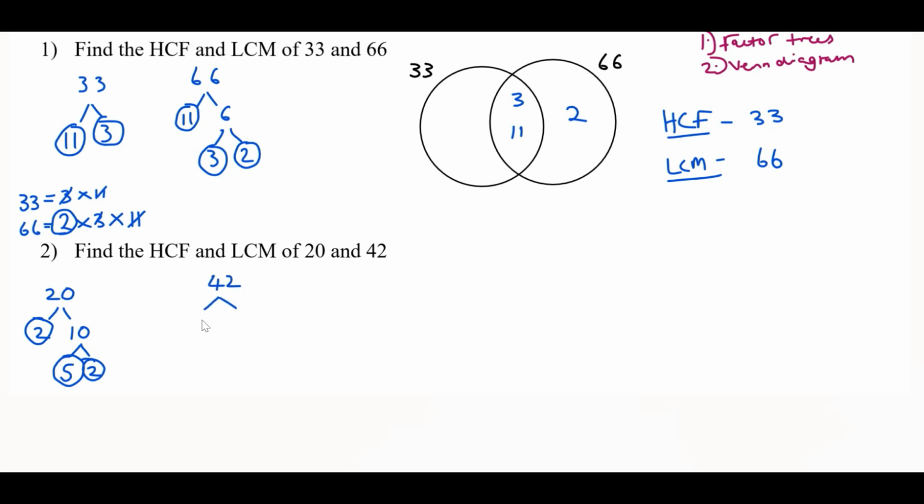For 42, we could do 2 and 21. For 21, we can do 7 and 3. Again, both of which are prime numbers, and we are at the end of our factor tree. Next step, write down these prime factors in ascending order. Now we need to draw our Venn diagram.